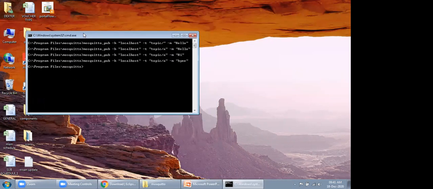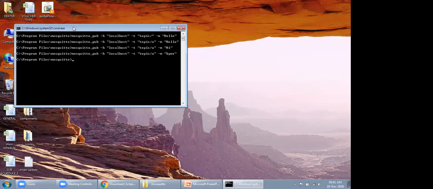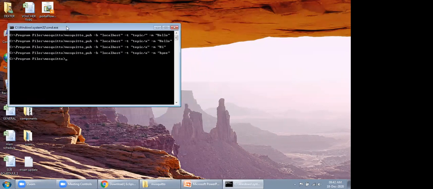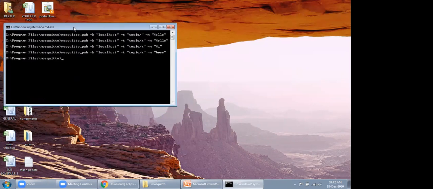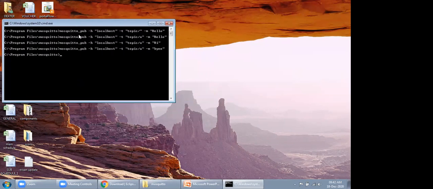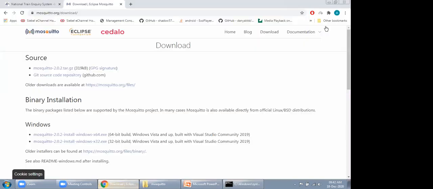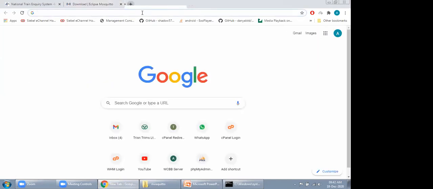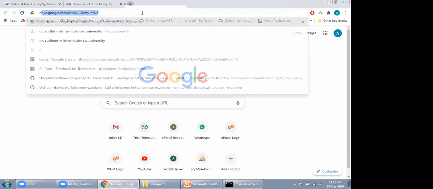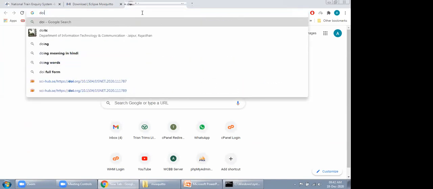If you don't want to implement this message broker, the MQTT broker, on your system, you could use some third party software to implement an MQTT broker. There is one site, DIOTY, I think.